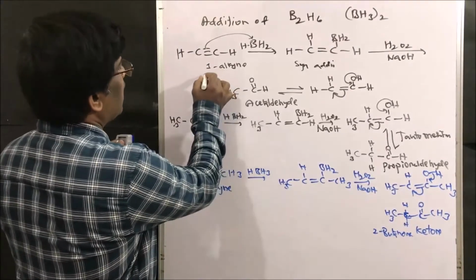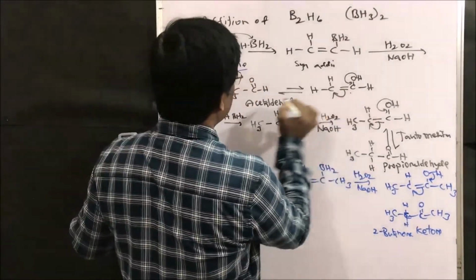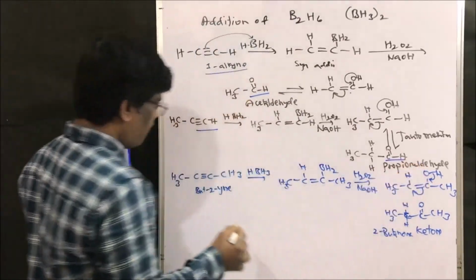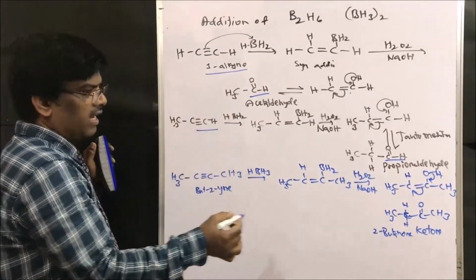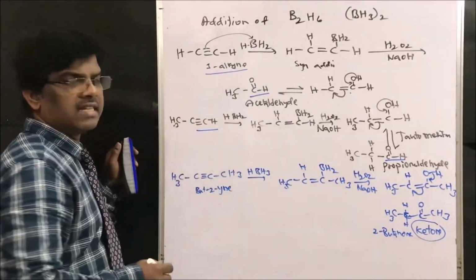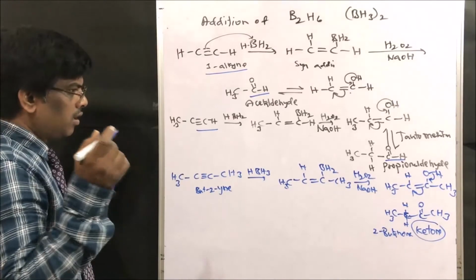That means one alkyne gives aldehydes. So this is also one alkyne giving aldehyde, whereas other than one alkyne gives ketone. It is very, very important, friends. Other than one alkynes gives ketones.